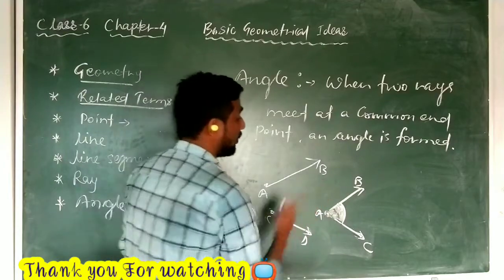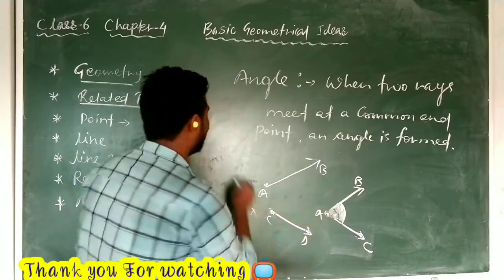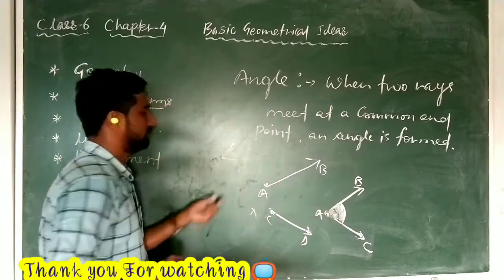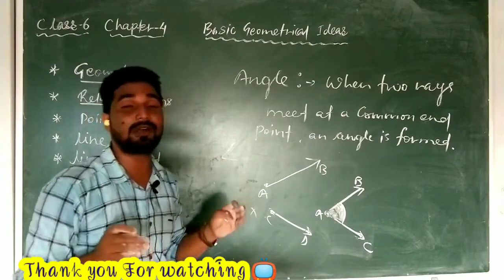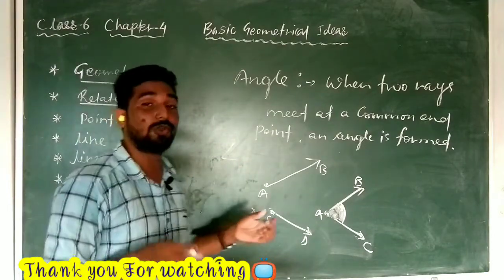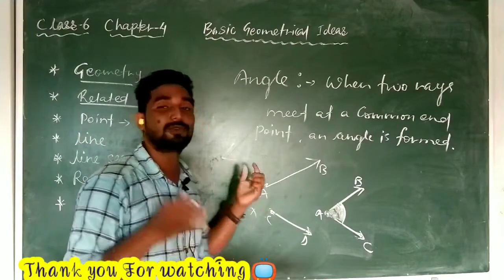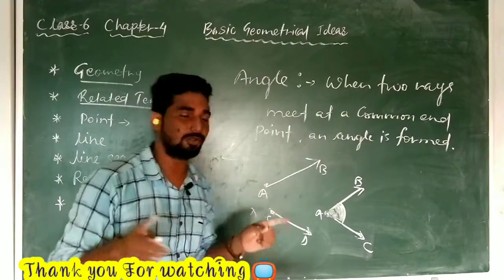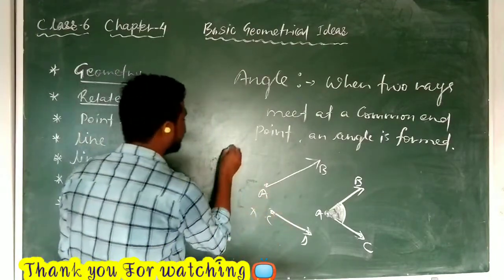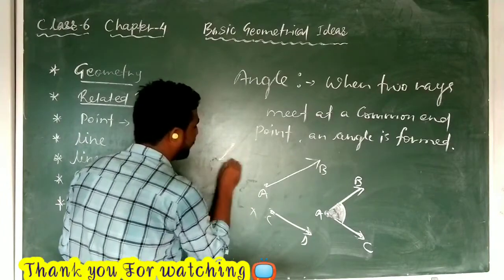Now how to represent this angle? This is the symbol for angle. If anywhere you are representing an angle, do not write without the symbol. If you write without the symbol, that will be wrong. So please take care of this. This is the symbol for angle.